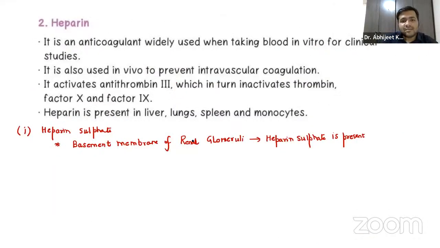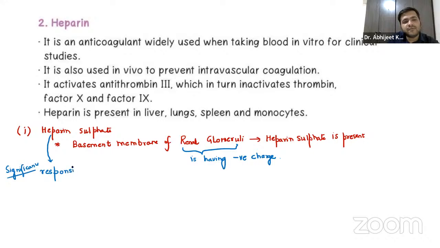Now, remember, guys, the renal glomeruli carry a negative charge. This heparan sulfate is responsible for a very, very important significance, guys: it is responsible for charge selectiveness.